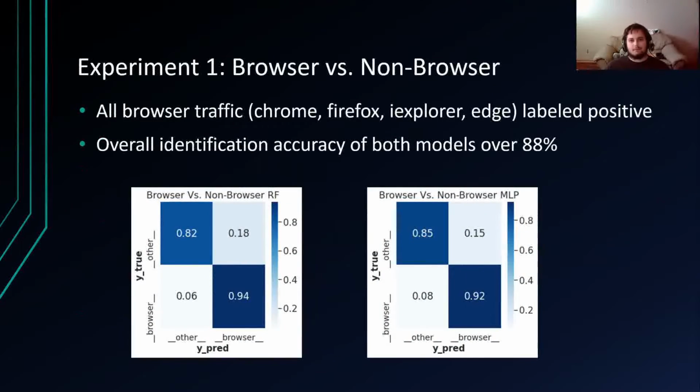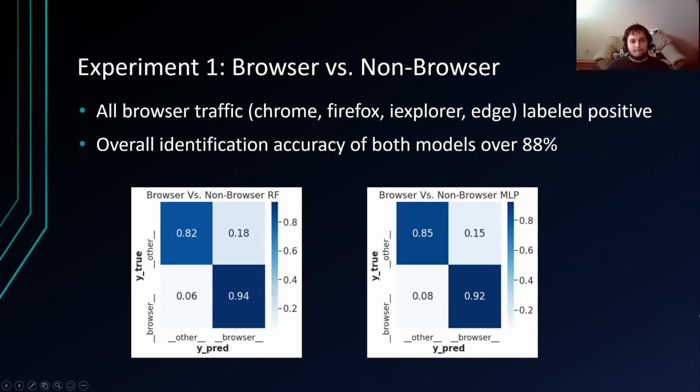For our first experiment, we attempted to differentiate browser and non-browser traffic. So all browser traffic from Chrome, Firefox, Internet Explorer, and Microsoft Edge were labeled positive. And the overall identification accuracy of both models were over 88%. At the bottom here, we have the confusion matrix for both the random forest and the MLP, both of them very similar.